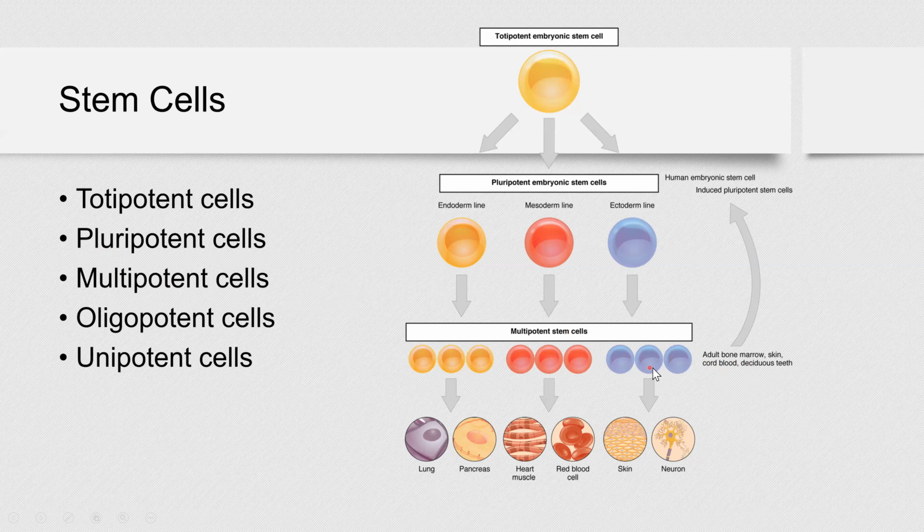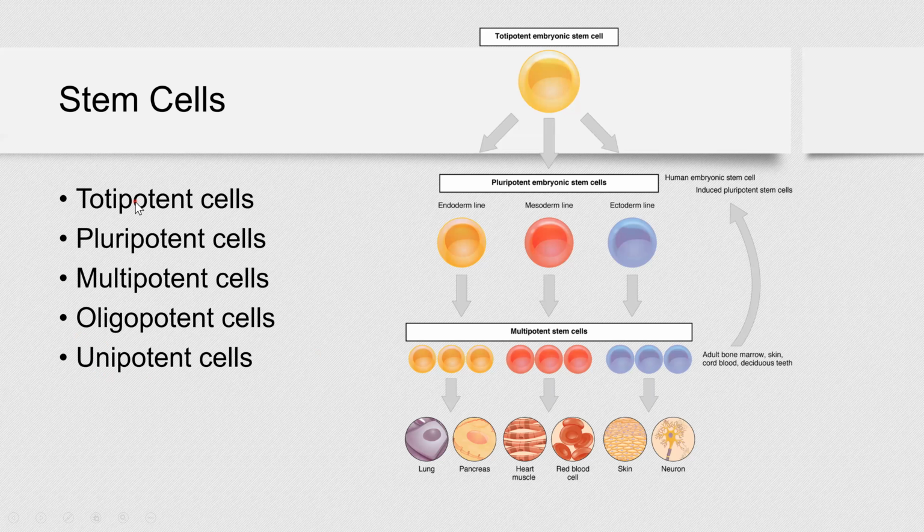Now, these multipotent cells further differentiate into unipotent progenitor cells, and unipotent cells, they still differentiate, but they differentiate into one lineage of cells only, right?